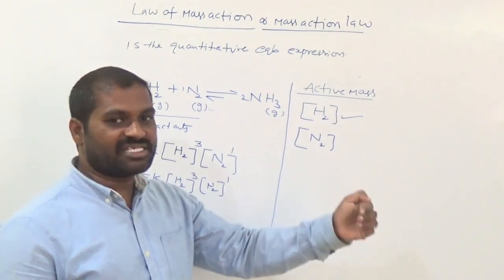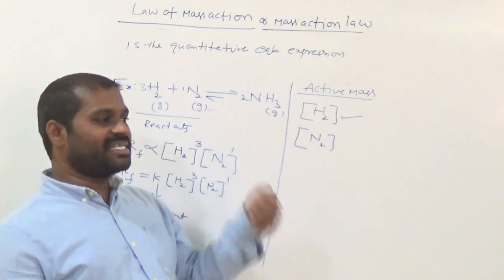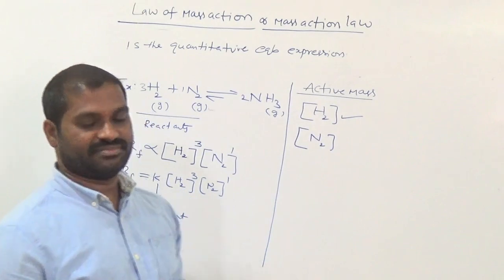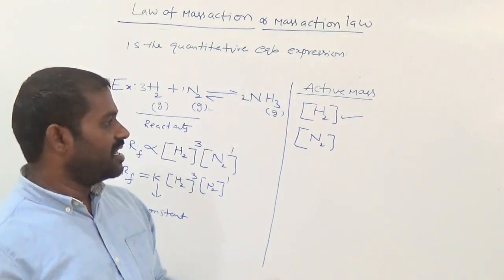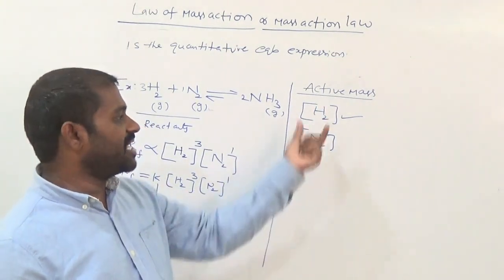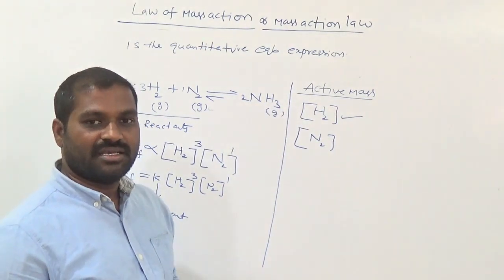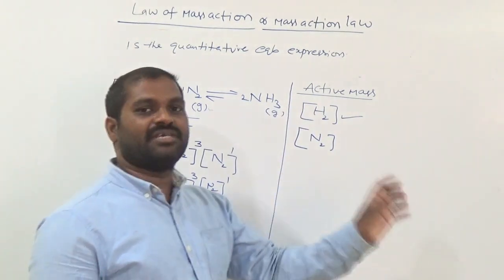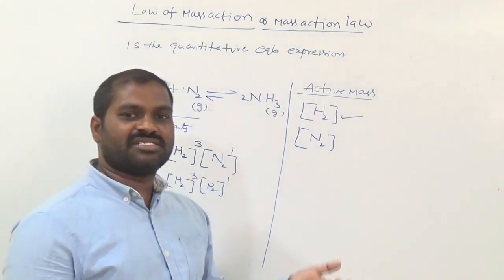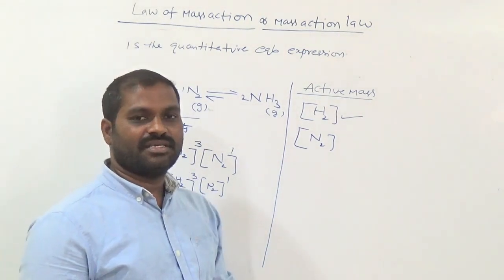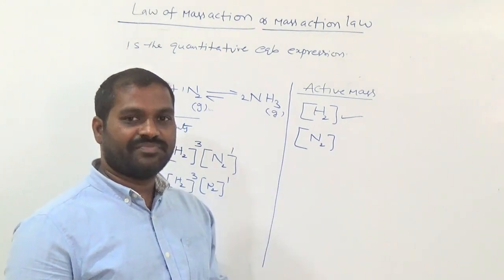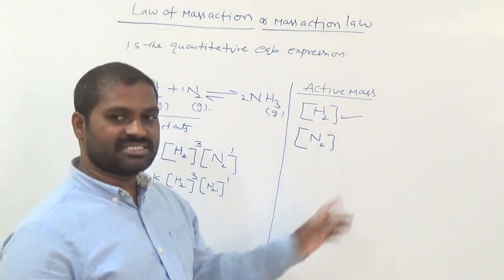During the chemical reaction, how much quantity of mass is consumed in the reaction? That is called the active mass of H2. Suppose it has 100 grams of mass. In that, suppose only 50 grams is consumed in the reaction. Now the active mass is 50 grams.